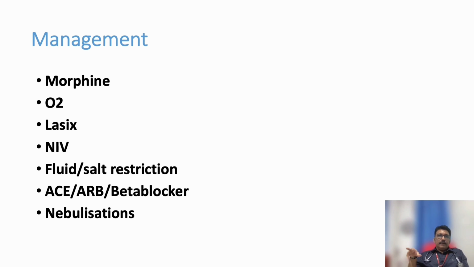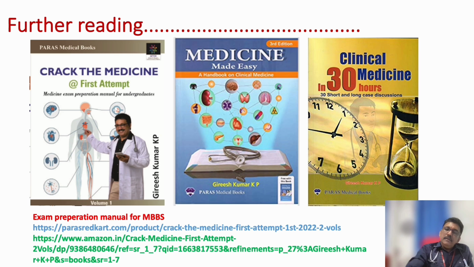If the patient is having cardiac failure, you can use dopamine, dobutamine and noradrenaline. Noradrenaline will be the first choice, then add dobutamine, that is the second choice in cardiac failure. Then once the patient is stabilized, we can start ACE inhibitors, ARBs, beta blockers to prevent the remodeling of the ventricle and prevent tachycardia and reverse the cardiac failure. Nebulization should be done in patients who are having asthma or COPD.